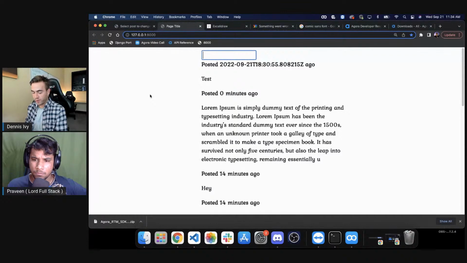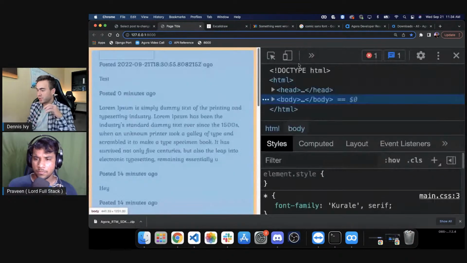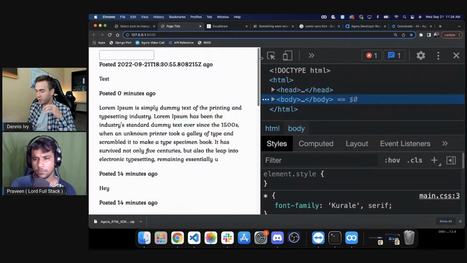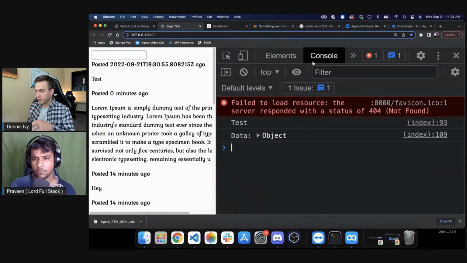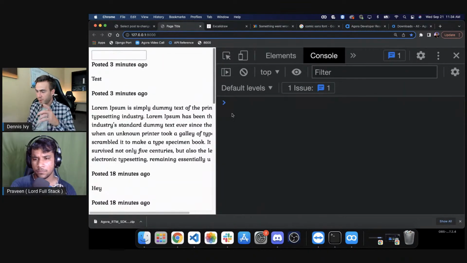So just to make sure it's working, if we go to our site here, once I open this up and refresh it, if I go to inspect element, I should see some stuff consoled out from the Agora SDK. So that'll let us know we're connected. So let me just refresh that.